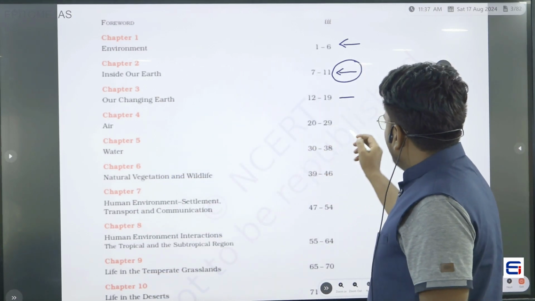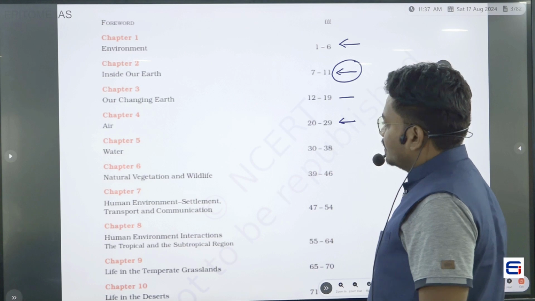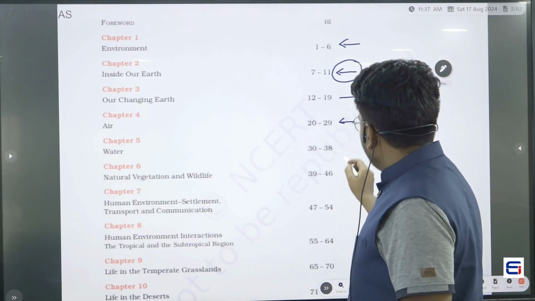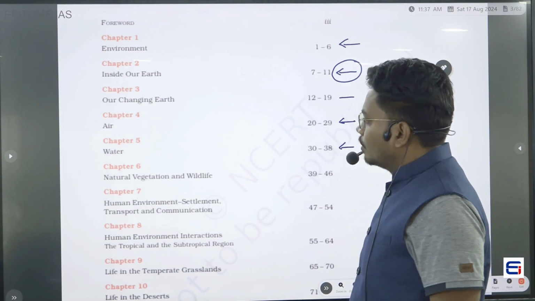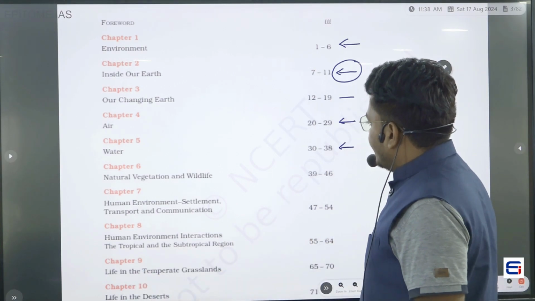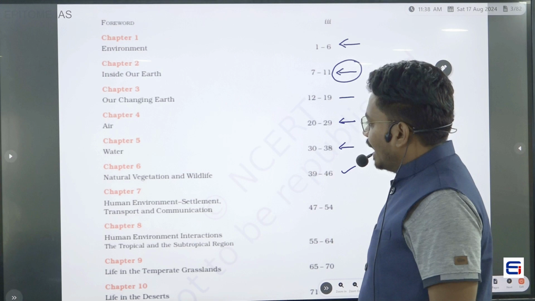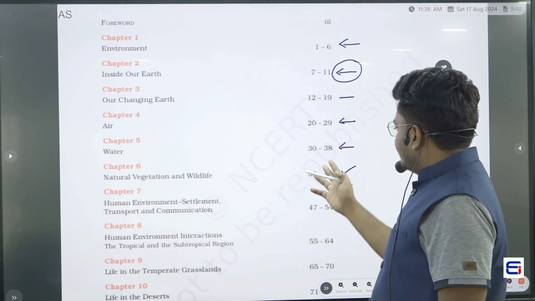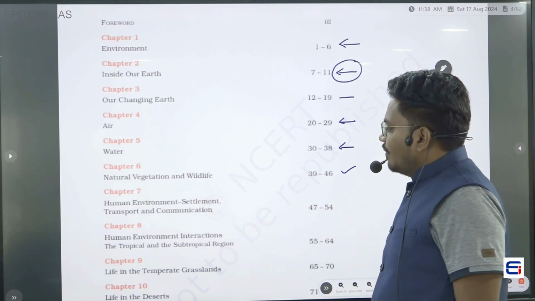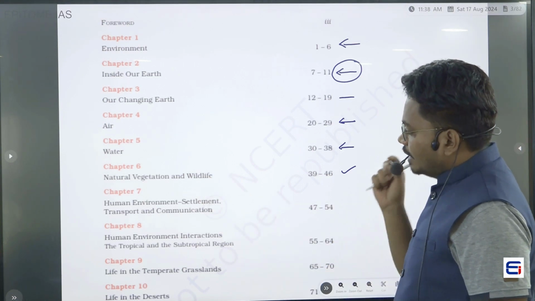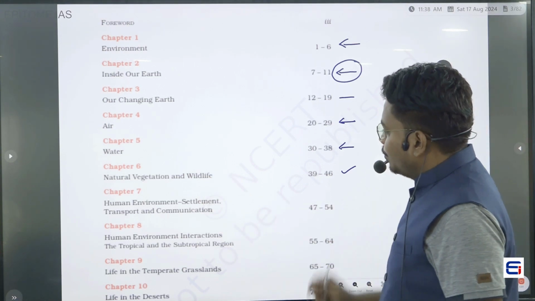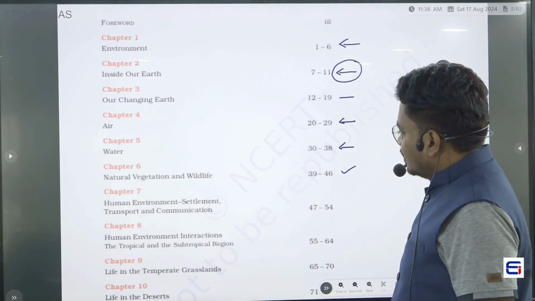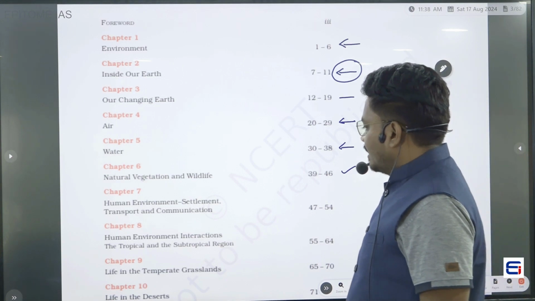In chapter 4, we will be reading about air, that is, we will be understanding the atmosphere. In chapter number 5, we will be understanding water, that is, the hydrosphere. In chapter number 6, we will be seeing the natural vegetation and wildlife present in India as well as in the world. In chapter number 7, we will be seeing human environment settlements, and transportation as well as communication. And in chapter number 8, human environment interactions.